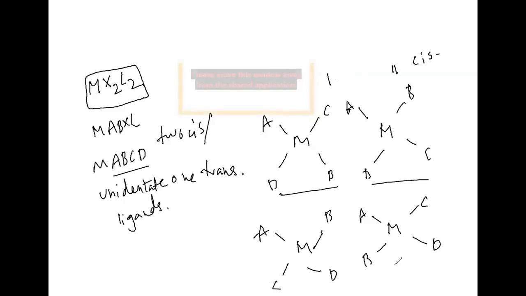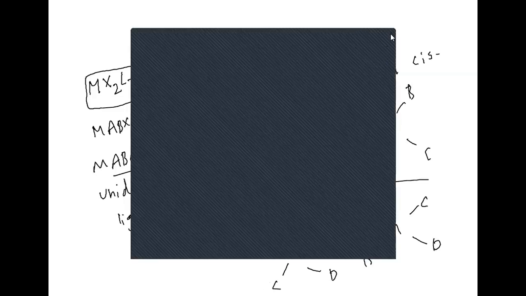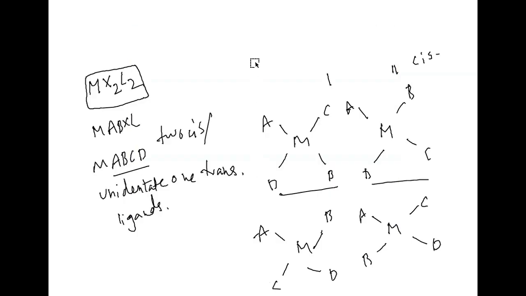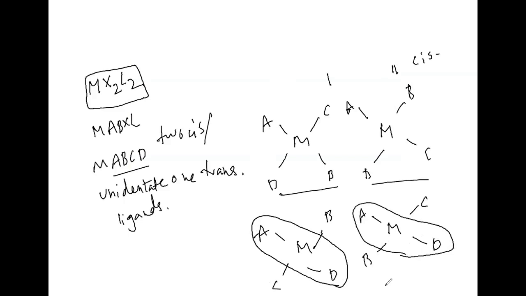But I said only one trans, not two trans. Right. Here, if you look at this, A to D is given in between the central metal atom. Here also A to D. These two are appearing like one only, AD like this. That possibility is not there in these two cases.